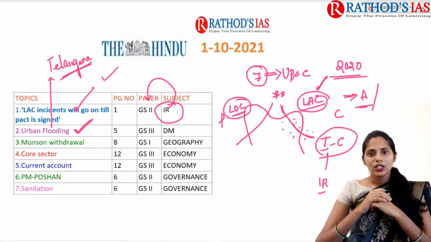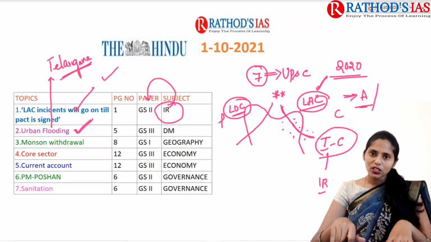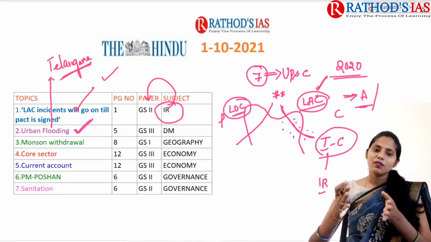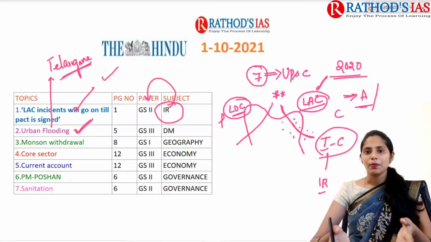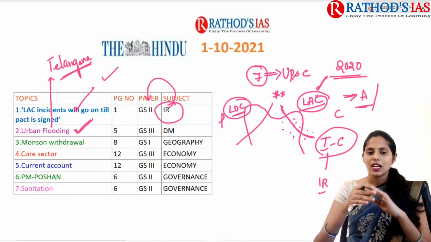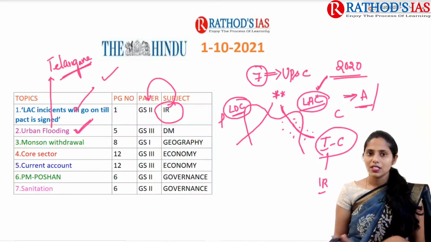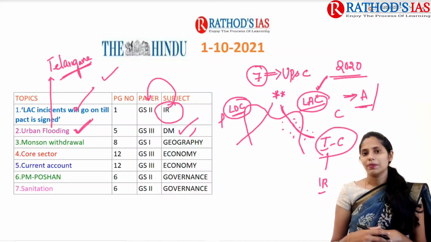As you all know, in this monsoon season, urban flooding is highly in the news. Not only this year, every year we can see urban flooding in the news because of sudden outbursts, cloudbursts in Mumbai, etc. So this topic is very relevant and I want to discuss it in detail. It will be important from our disaster management point of view, which comes under our GS paper 3.